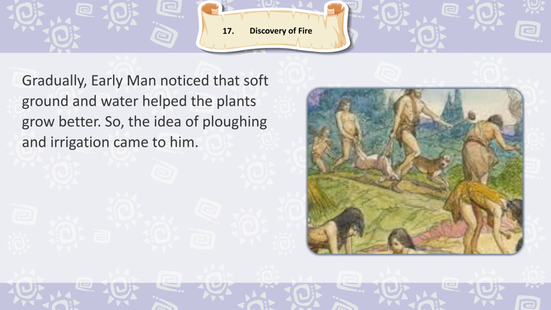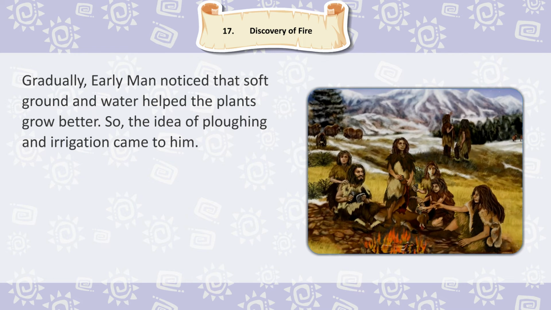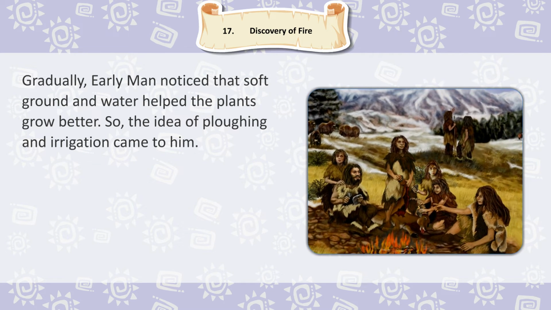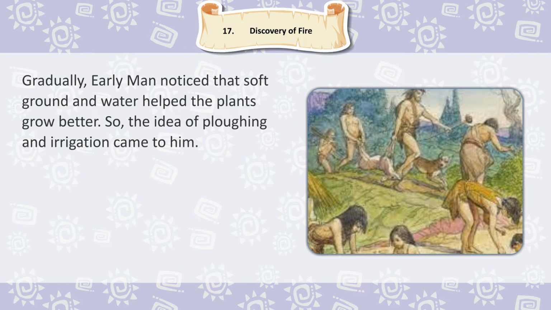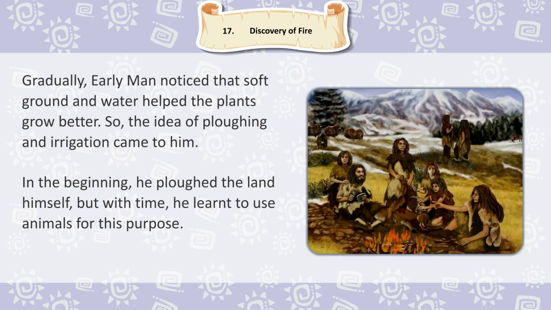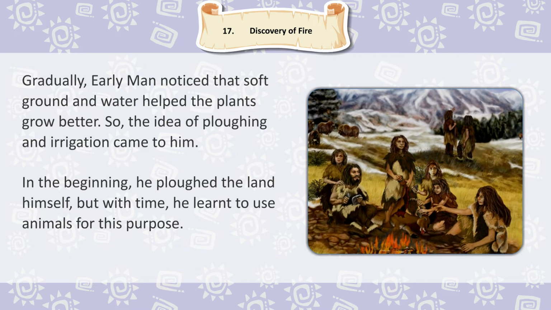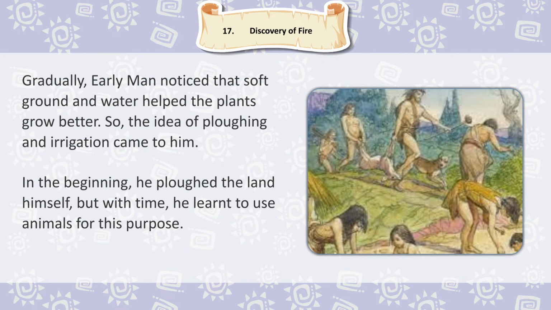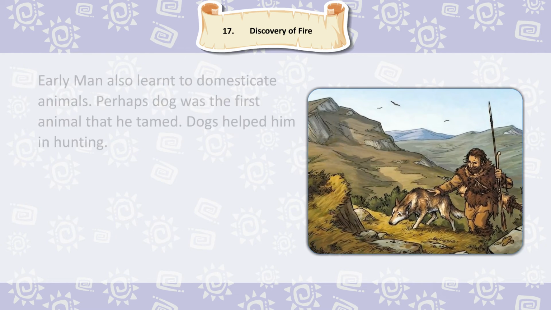Gradually, Early Man noticed that soft ground and water helped the plants grow better. So the idea of plowing and irrigation came to him. In the beginning, he plowed the land himself, but with time, he learned to use animals for this purpose.